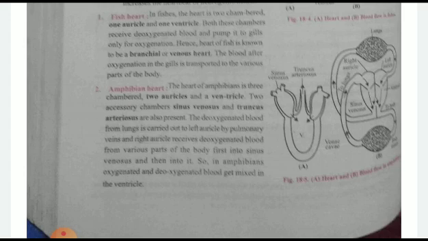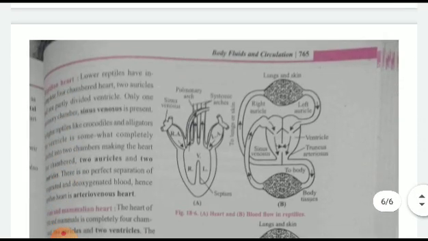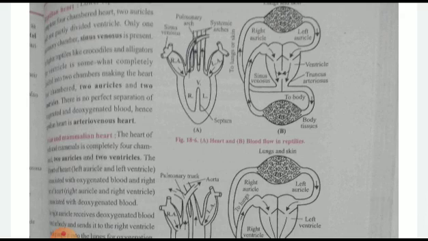Then deoxygenated blood from the lungs is carried to the left auricle by the pulmonary veins, and so on. That process will be carried out. In amphibians, oxygenated and deoxygenated blood get mixed. Reptiles have two auricles and two ventricles, and here you can take the example of crocodiles, which have a septum dividing the ventricle, making the heart 4 chambered. There will be perfect separation of oxygenated and deoxygenated blood.